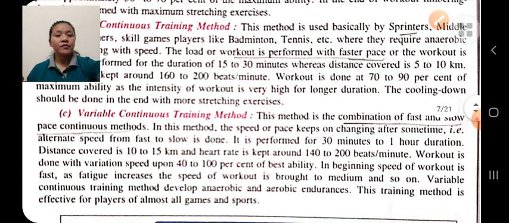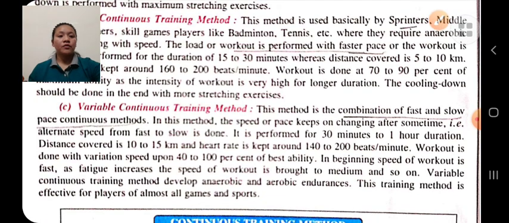Last is variable continuous training methods. It is a combination of slow continuous training methods and fast continuous training methods. In this, we keep changing our speed. That is, sometimes we do the activity with maximum speed and sometimes our speed is slow.